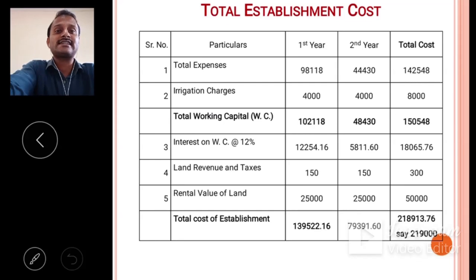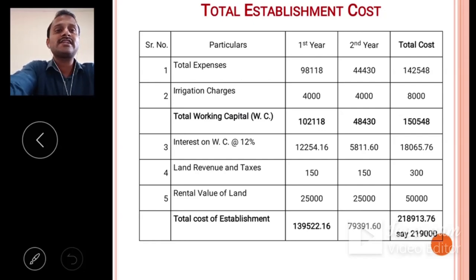We have to add irrigation charges. We have also seen in yesterday's video how to calculate the irrigation charges. For calculating irrigation charges, we have a formula: machine maintenance into irrigation hours plus interest on irrigation structure, divided by gross irrigated area, multiplied by the plot area. By using this formula, we can calculate the irrigation charges. Suppose we have calculated irrigation charges: for first year 4,000, second year 4,000.